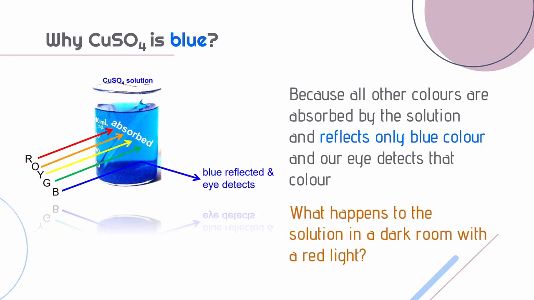Now the question is, what happens to the solution when it is kept in a dark room with only red light in it? What we observe is that it appears black in color, and that is because the red light which falls on the solution is absorbed by the solution and there is no other color for it to reflect. Hence, we arrive at the conclusion that there are a fixed number of wavelengths that are absorbed by the solution and others are reflected.